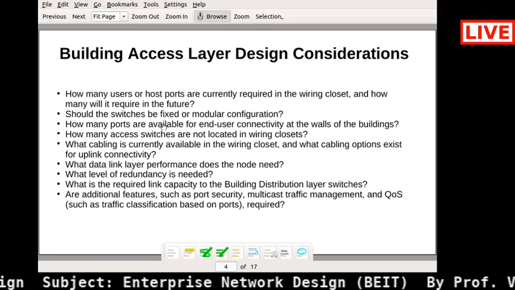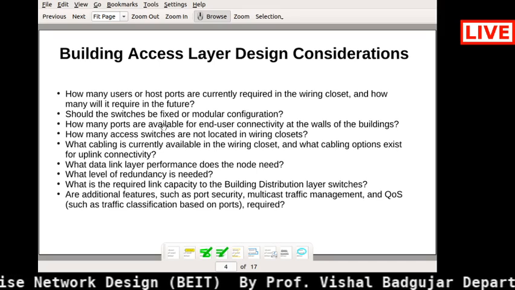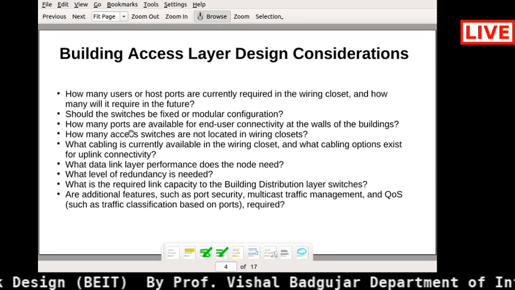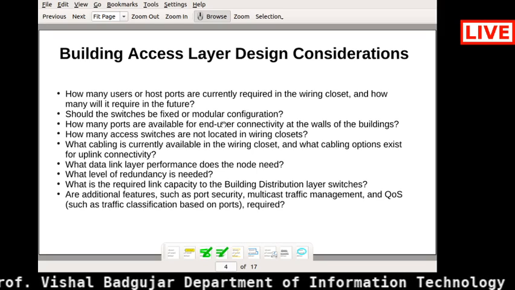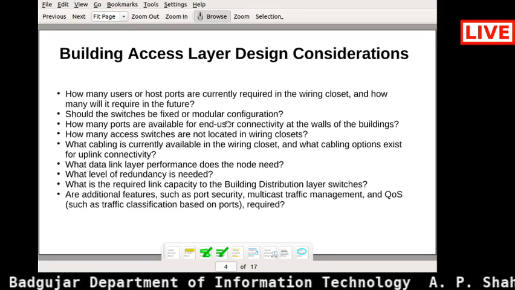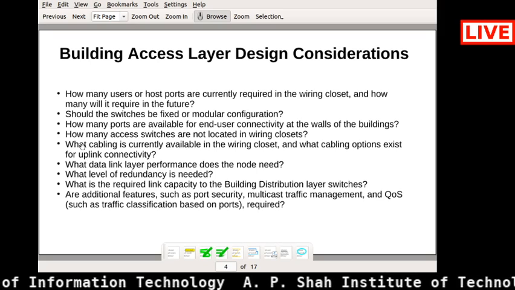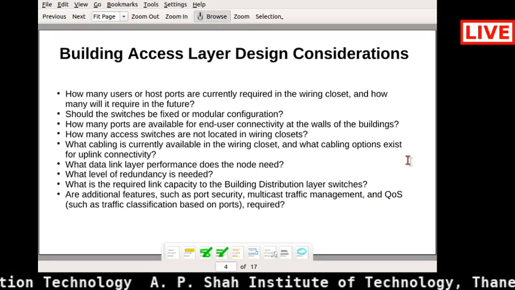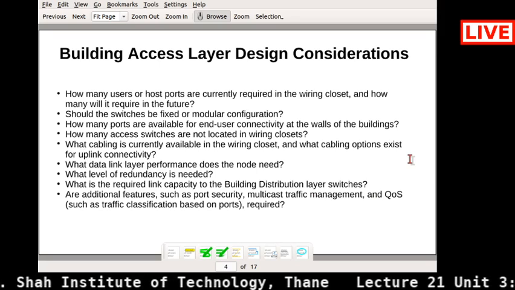Before building any kind of access layer design, the second question is how many ports are available for end user connectivity at the walls of the building. That we already talked about. Then, how many access switches are located in wiring closets?